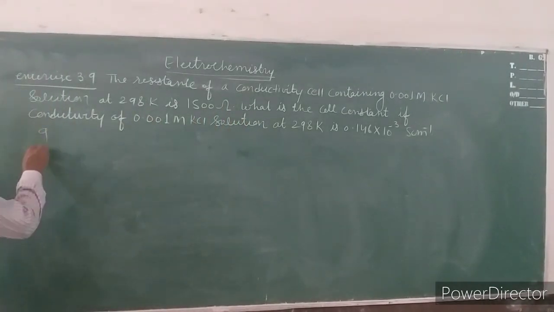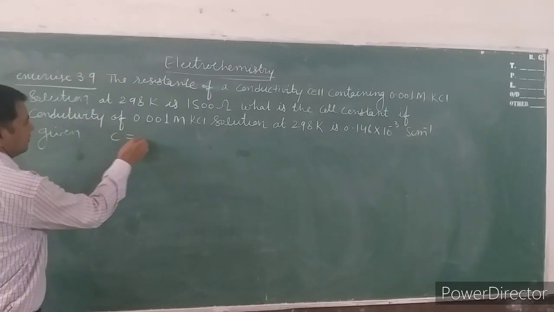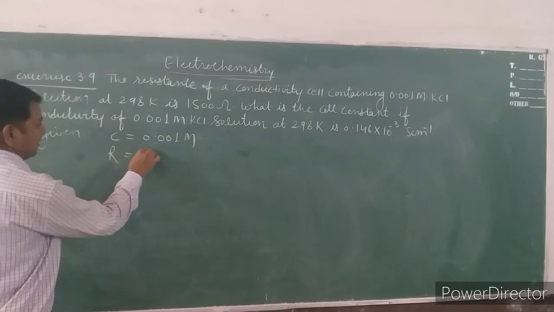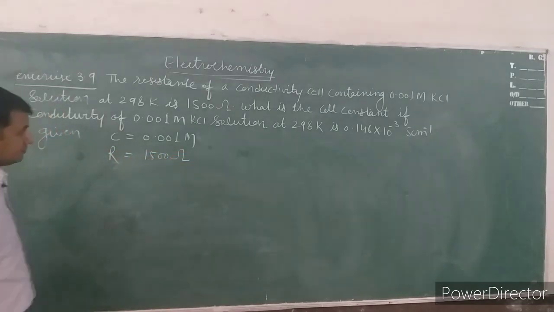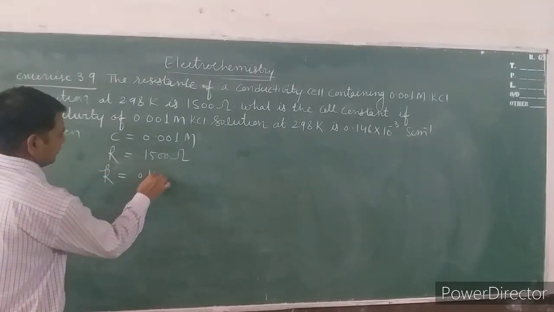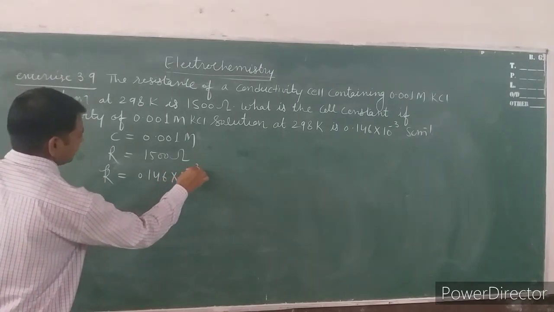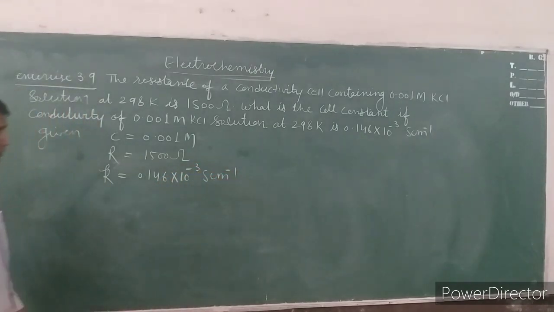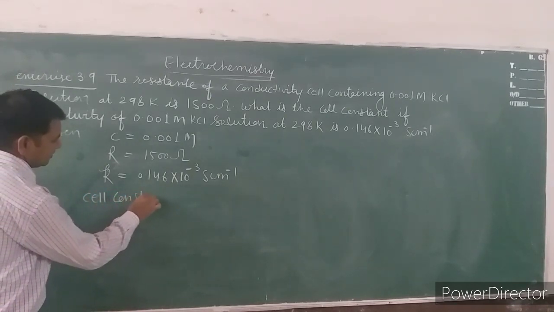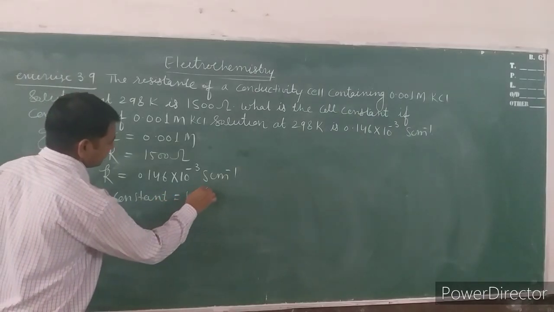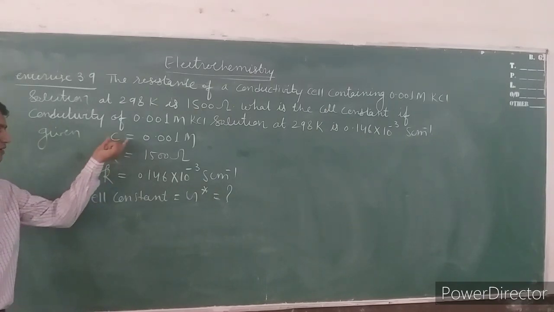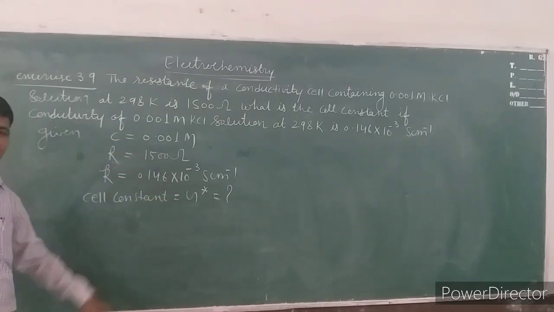Now given: concentration 0.001, resistance 1500 ohm, conductivity kappa is equal to 0.146 into 10 raised to power minus 3 Siemens centimeter inverse. What we have to calculate? Cell constant. We know very well the cell constant symbol is G star. So we have to calculate G star.